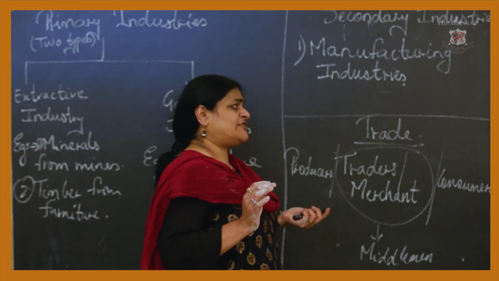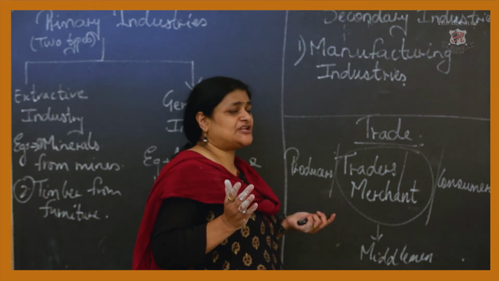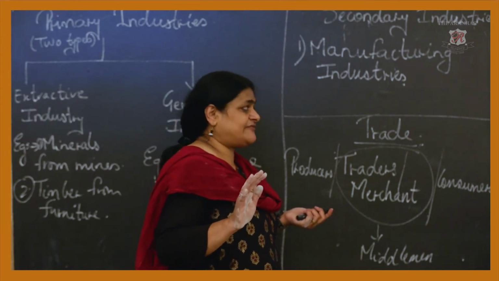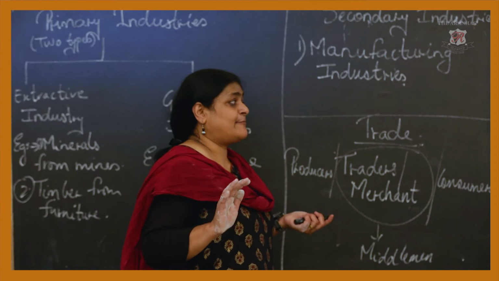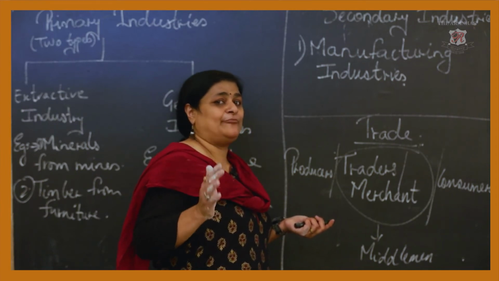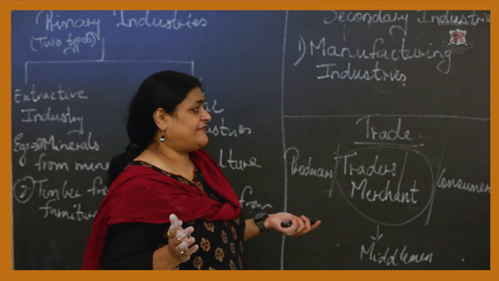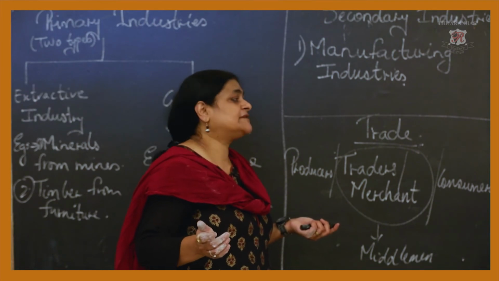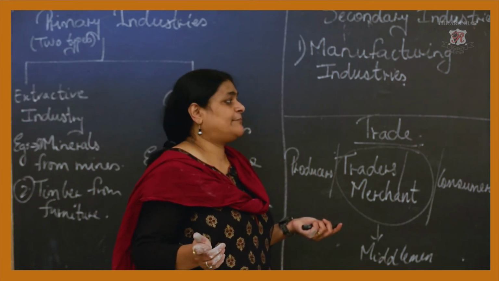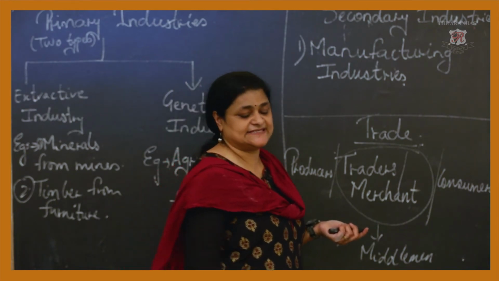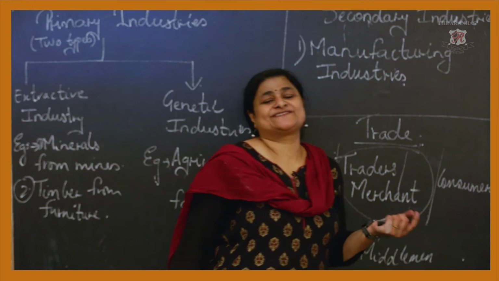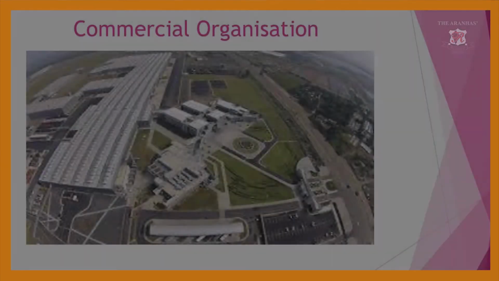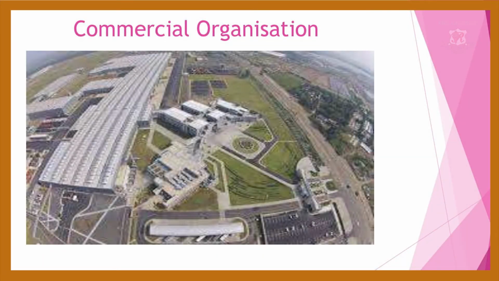Next comes the nature of work. An organization can be commercial or non-commercial. A firm is always commercial when it comes to the nature of work, and a company can be commercial or non-commercial. The examples I have given: Government of India and Big Bazaar are examples of organizations; for the firm, Birla Brothers and Agarwal and Sons; for the company, Coca-Cola Company and ICICI Bank. So I have explained the terms organization, firm and company, plus the distinction between all these three.